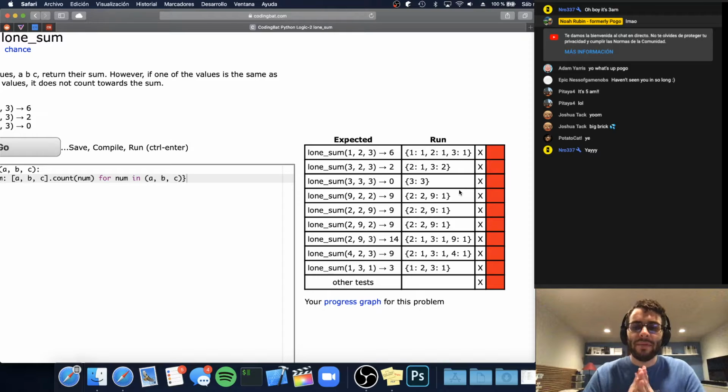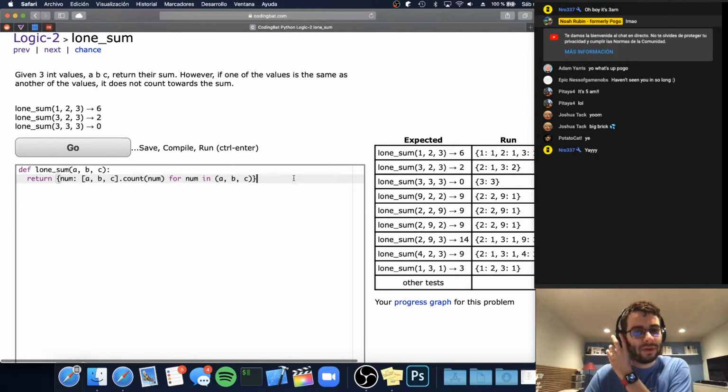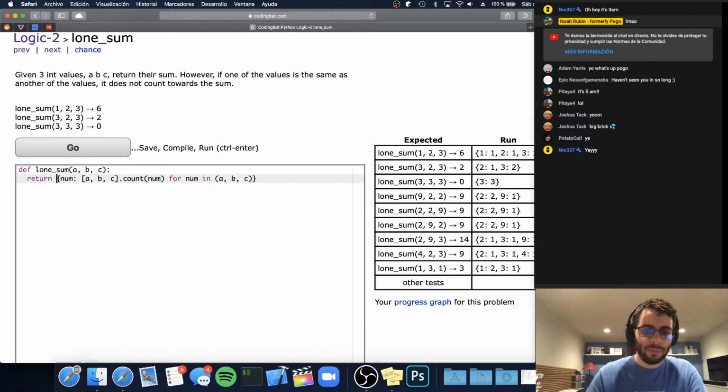And so now that we have this dictionary, all we need to do is sum the keys that have a value of 1, right? So like in this example here, the key 9 has a value of 1, so we want to include 9 in the sum. 2 has a value of 2, we don't want to include 2, so our answer should be 9. And so now that we have this dictionary, it's pretty simple.